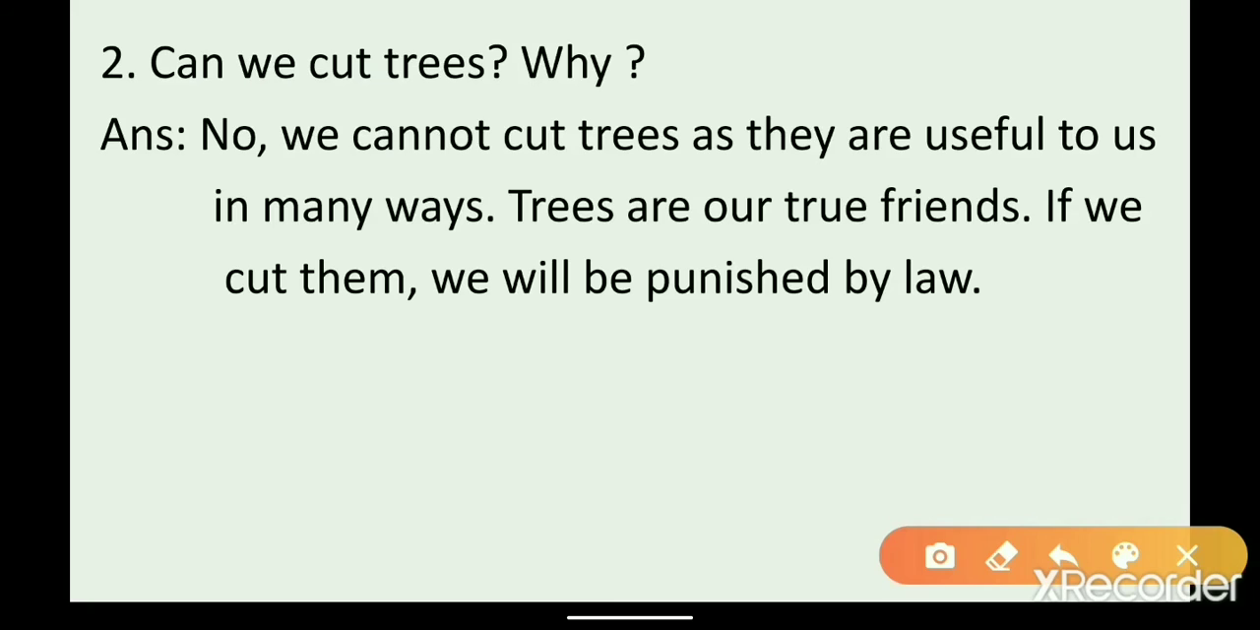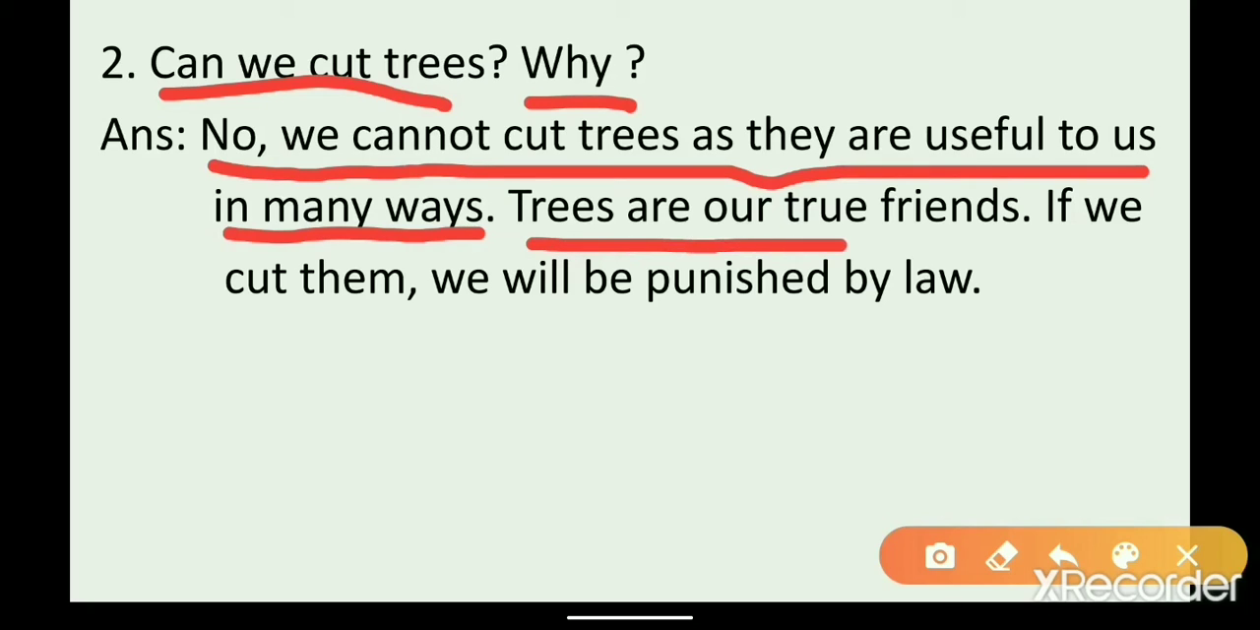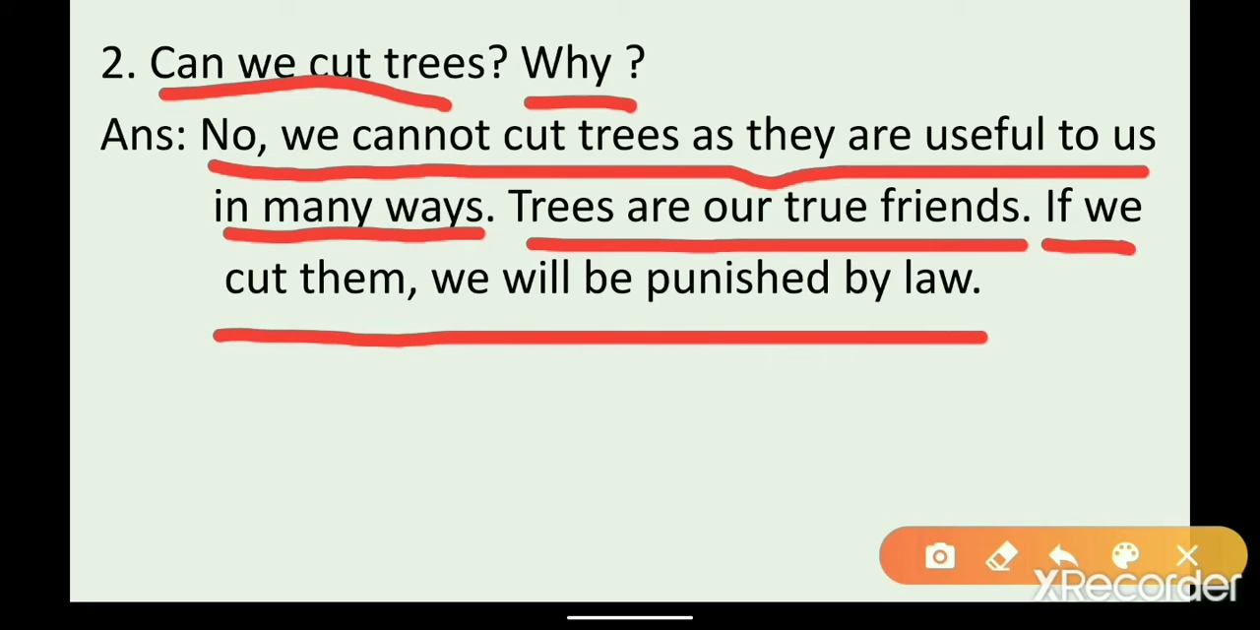Next. Can we cut trees? Why? So can we cut trees? What will be answer? No, we cannot cut trees. Why we cannot cut? Let us see. No, we cannot cut trees as they are useful to us in many ways. So we cannot cut trees because they are useful to us in many ways. Trees are our true friends. So they are our true friends. If we cut them, we will be punished by law also. If we cut trees, our law, they will punish us.